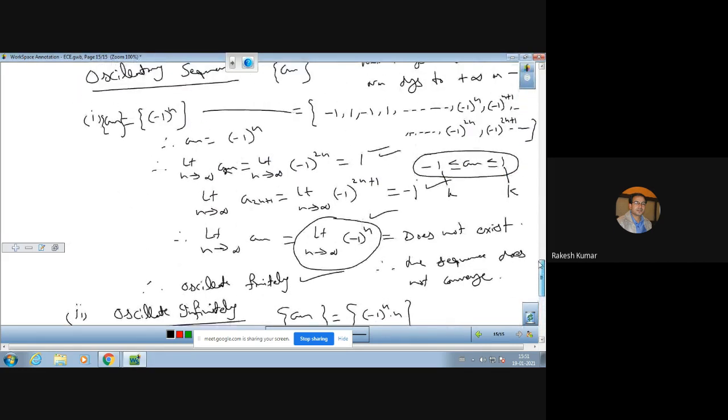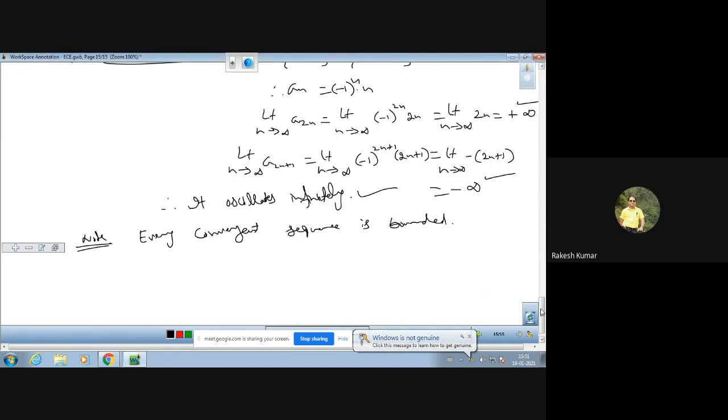You just see this example. In this example, this is a bounded sequence bounded by 1 and minus 1, but it does not converge. So every bounded sequence need not be a convergent sequence. Convergent हो भी सकता है और नहीं भी हो सकता.